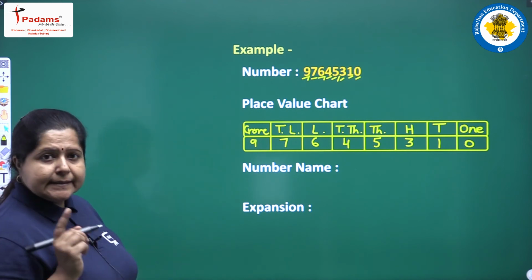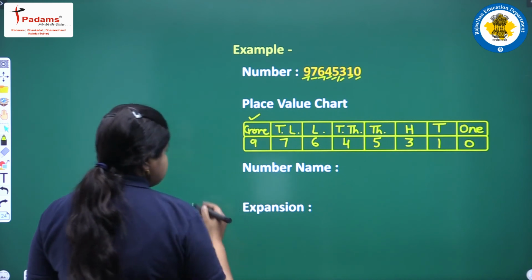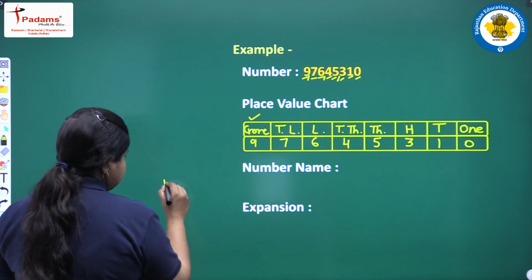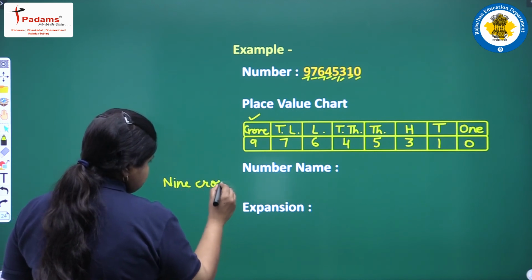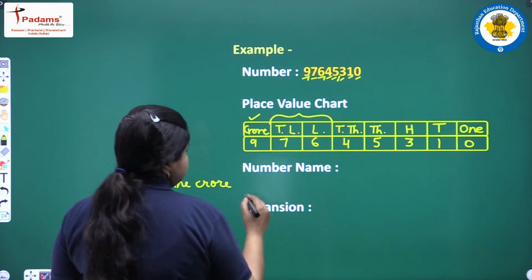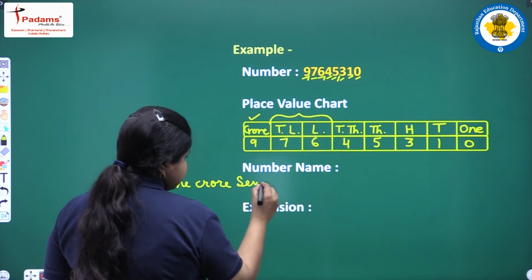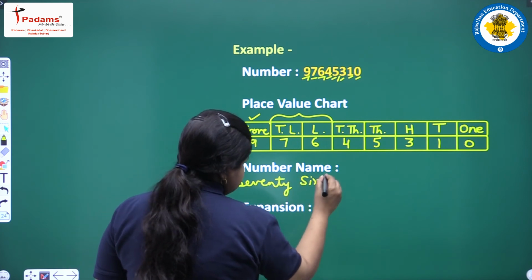Next we will write the number name. We start up with crores. So, first we will write 9 crore. Then these lakhs will be taken up collectively. So, 76 lakh.